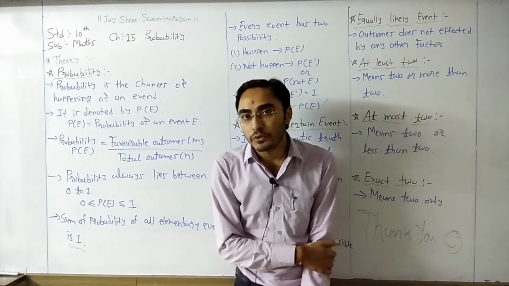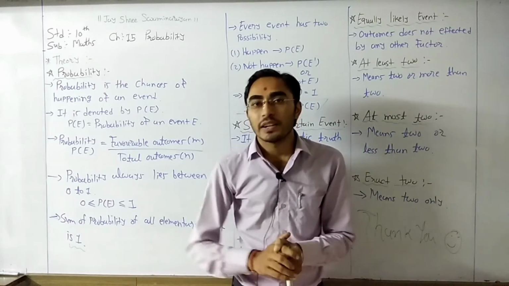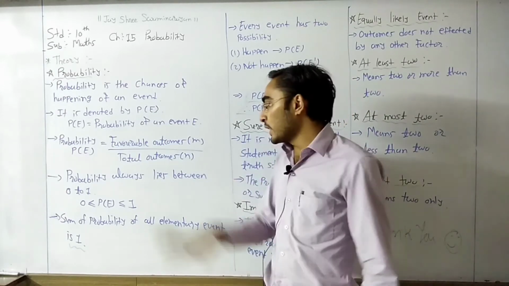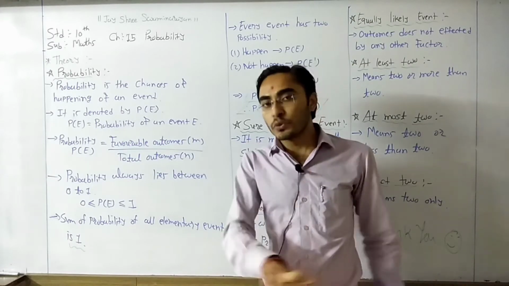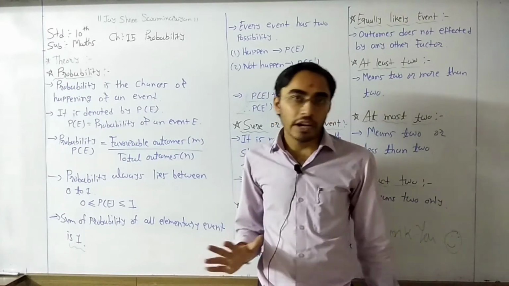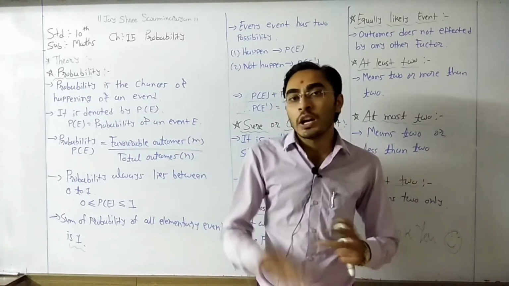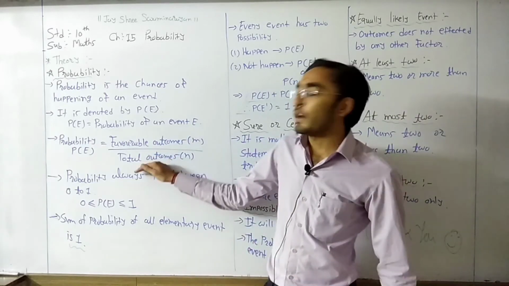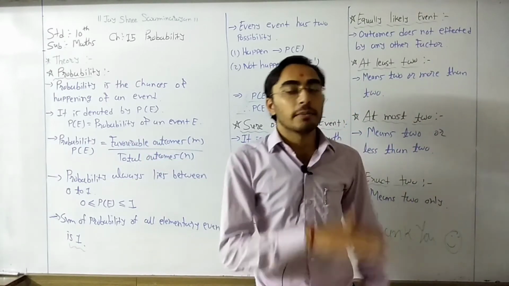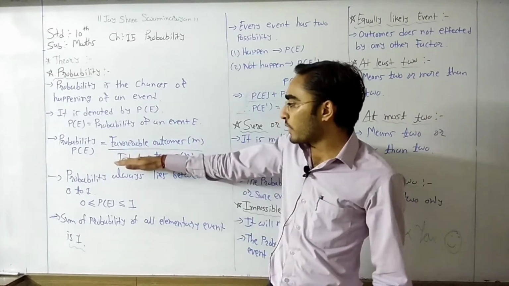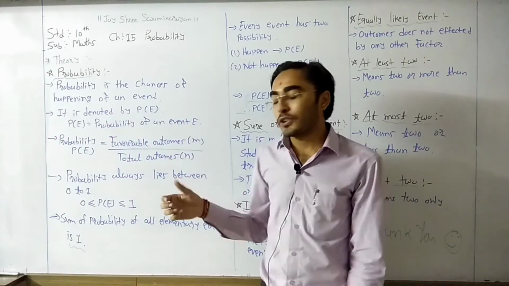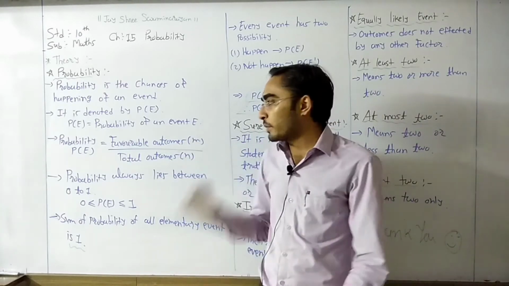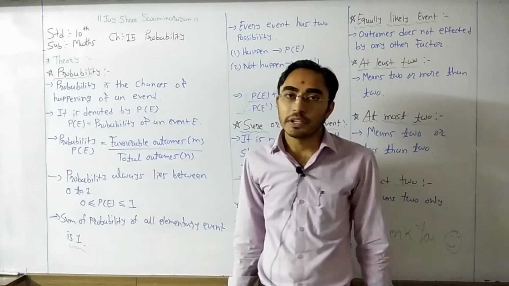If we toss a coin 5 times, 5 results are coming, so the total outcomes is 5. Out of that, head came 2 times. That 2 becomes our favorable outcomes. That means 2 divided by 5. It means that out of 5 times, head came 2 times. So that's why it is represented by one ratio, and from that we can estimate the probability.